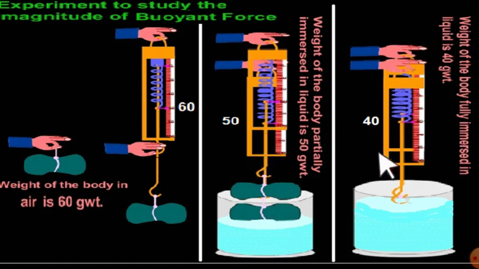But if the body is immersed wholly inside the liquid, then it further loses its weight, and it is read as 40 gram weight here. So what does 40 gram weight mean? The weight measured in air is 60, and when it is totally immersed or submerged inside the liquid, it is 40. So this loss in weight is due to the upthrust, the buoyant force. This is the actual experiment that can be done in your laboratory also.